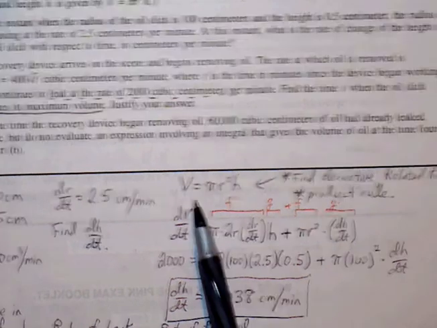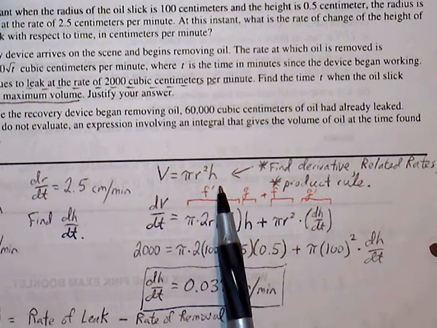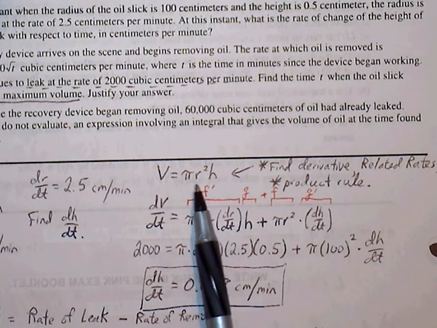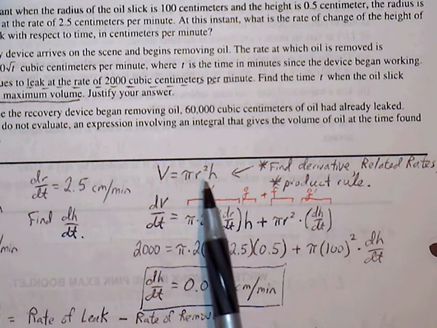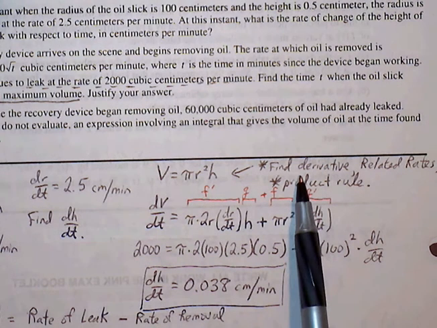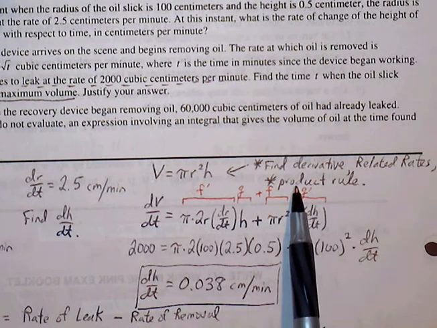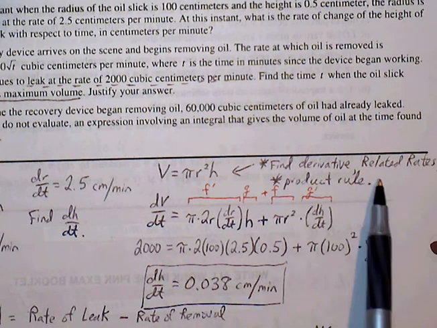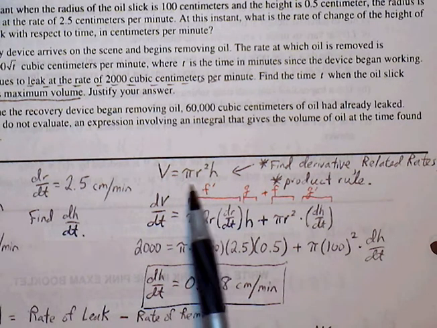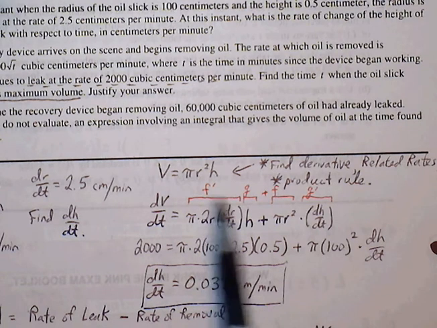Okay, so let's look at our volume formula. V is equal to pi r squared h. Radius is changing, height is changing, so we're not going to be able to replace these variables with a constant because they tell us that over the course of time these variables are going to be changing with time. So if we want to find the derivative that involves two variables and they're being multiplied together, we have to go through a product rule. And this is also related rates as well. So V becomes dV over dt. I'm going to treat pi r squared like the first function and h like the second function. And product rule says f prime g plus f times g prime.